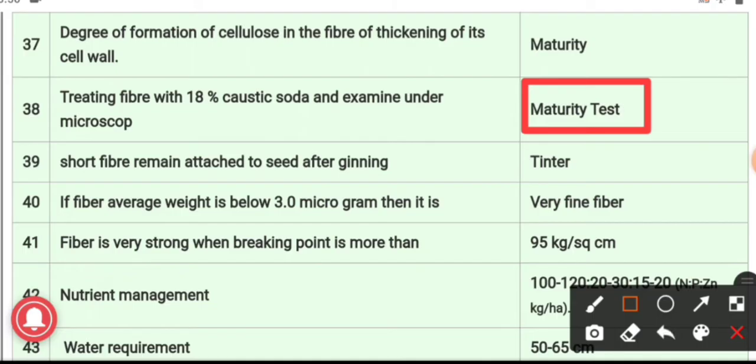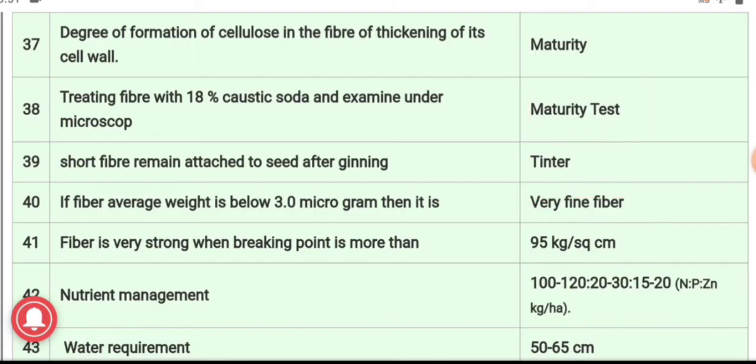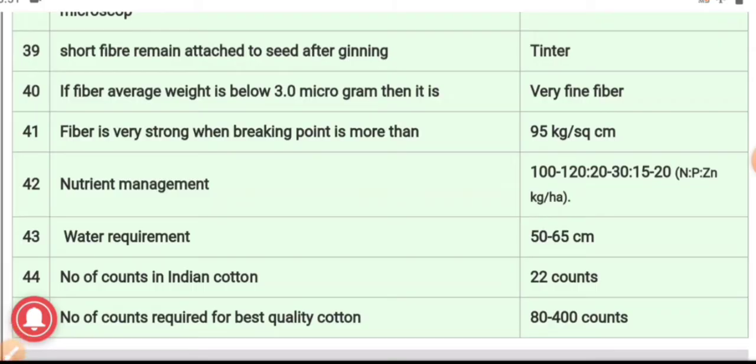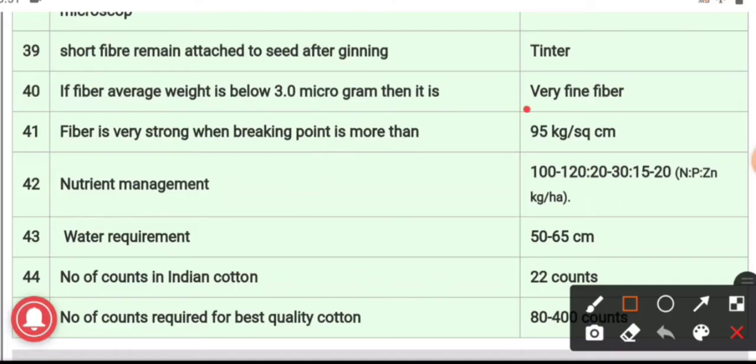39th question, short fiber that remains attached to the seed after ginning. That short fiber is known as tinter. 40th question, if the fiber average weight is below 3 microgram, then it is known as very fine fiber. Various classifications are there in case of fiber length, which we will discuss later. 41, fiber is very strong when the breaking point is more than 95 kg per square centimeter.